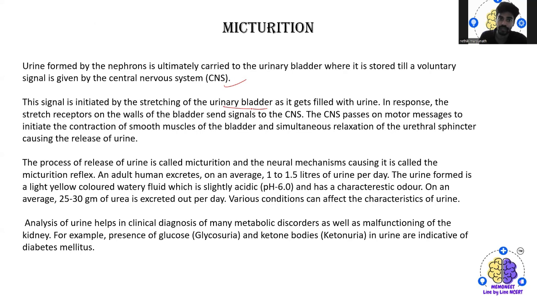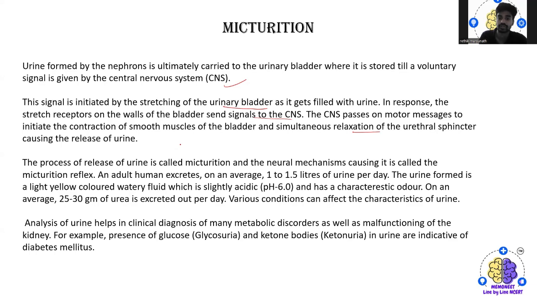Receptor on the wall of the bladder sends a signal to the central nervous system, and then it passes to initiate the contraction of smooth muscles of the bladder and stimulate the relaxation of the urethral sphincter, causing the release of the urine. So as a result, the process of release of urine is actually called micturition, and the neural mechanism which causes this micturition is called the micturition reflex.